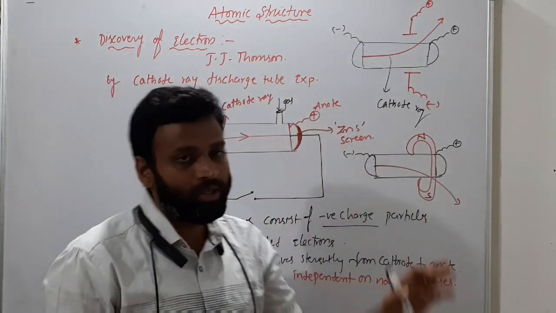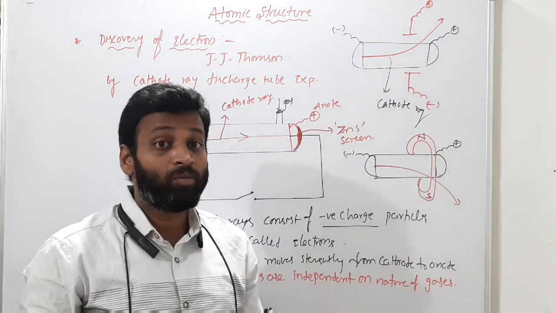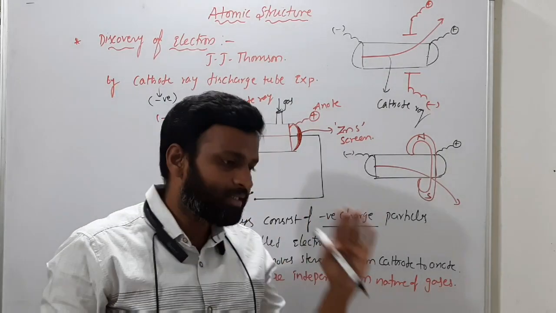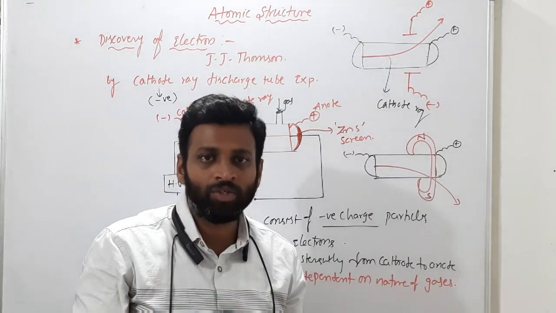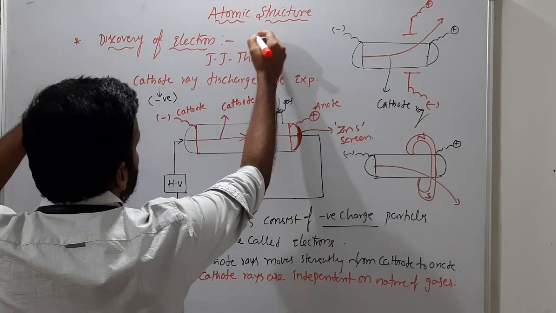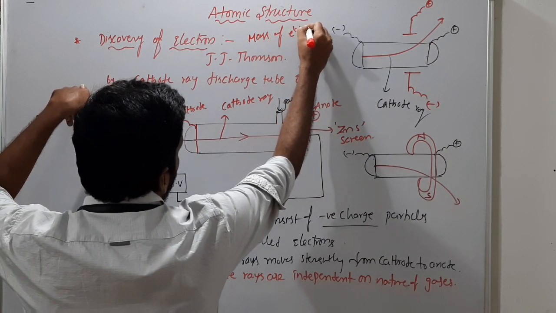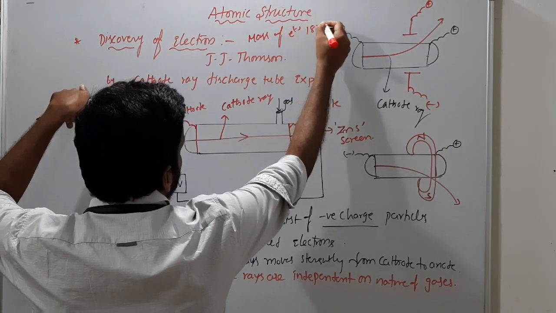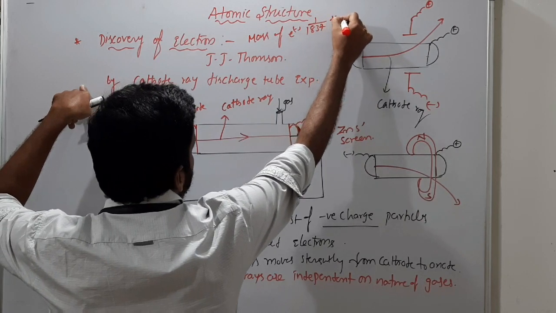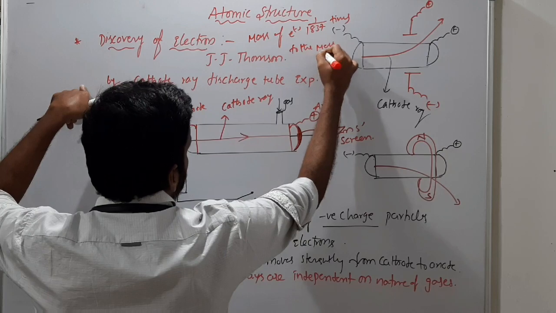So this is about the discovery of the electron, given by J.J. Thomson. And one more thing, the electron is the lightest particle among electrons, protons, neutrons. Do you know the mass of the electron is 1 by 1837 times the mass of the proton?